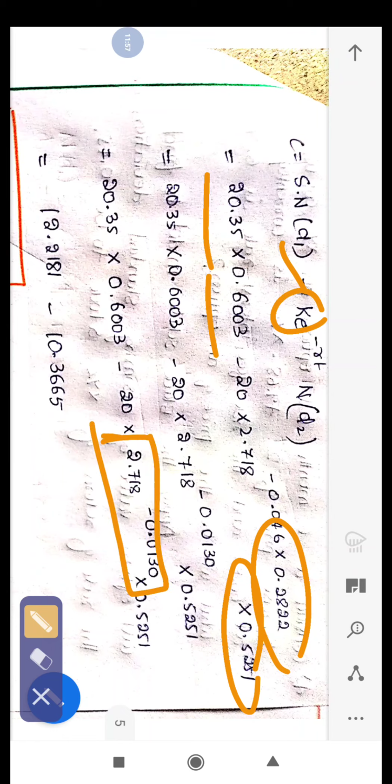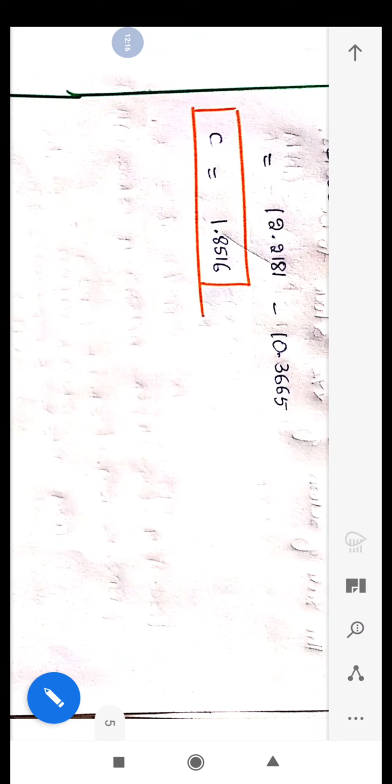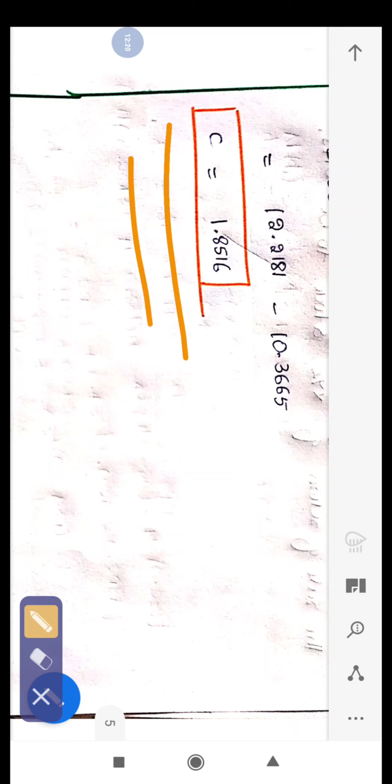How to calculate this, again a doubt can arise. There is a particular video on my channel on how to calculate the power value and how to calculate the log value for negative values. You can watch that, you can easily do it. So after we simplify, the call option value for the specific option is 1.8516. So this is all about your problem.